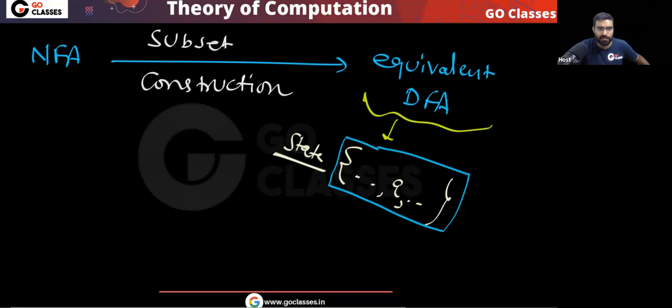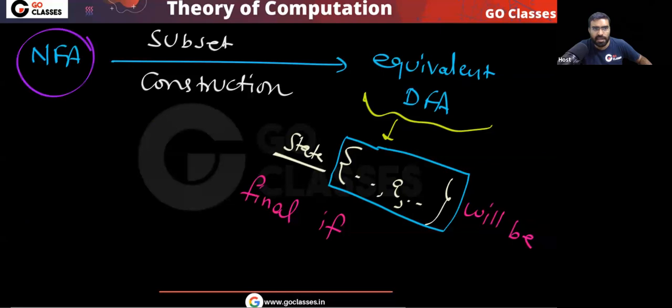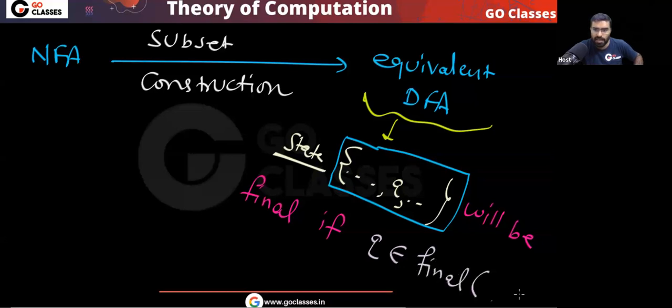When can I say this state will be final? Tell me. This state will be final if there exists at least one state in it which is final in the NFA. Yes or no? I can simply say this state will be final if Q is a final state in the NFA. There can be more states.